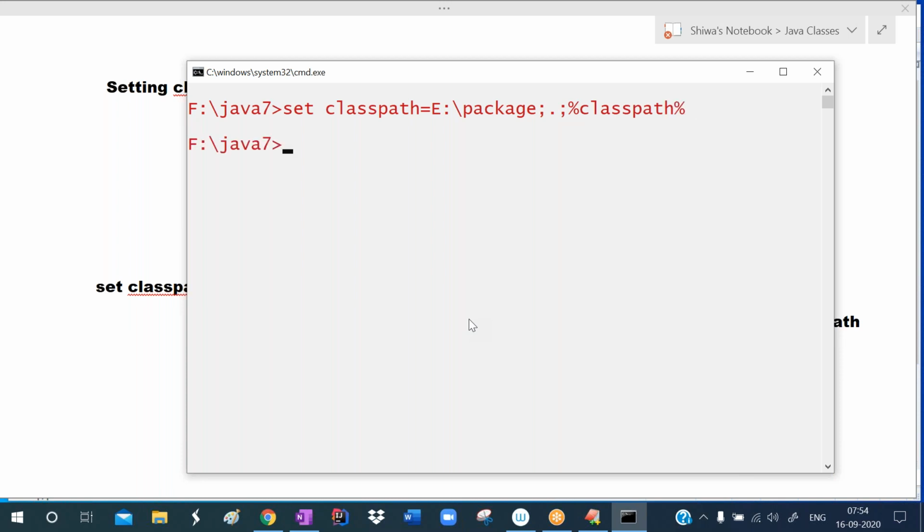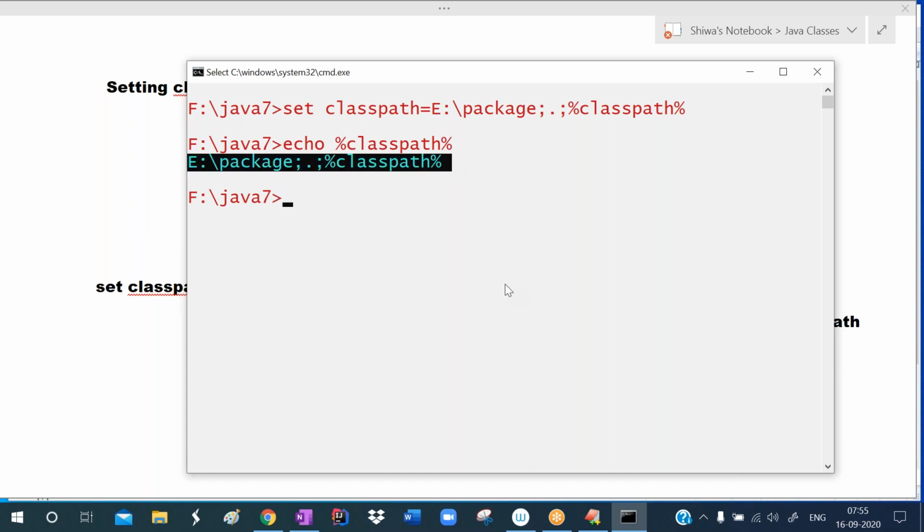Press the enter key, and that sets the classpath. If you want to see the classpath, you can use the echo command: echo percentage classpath percentage. Now observe here, that displays the classpath to us. So this is the classpath. Existing classpaths are not available, so that is not displaying.